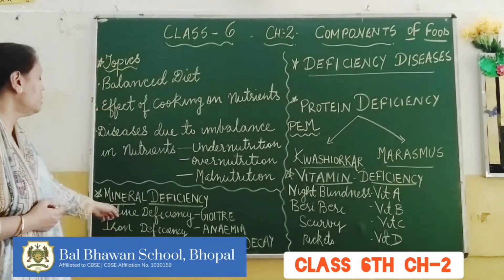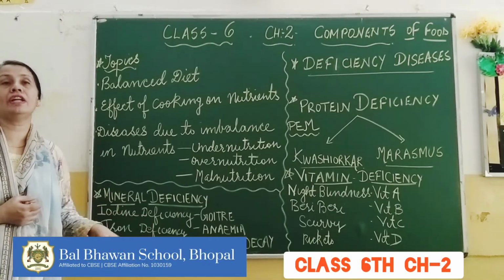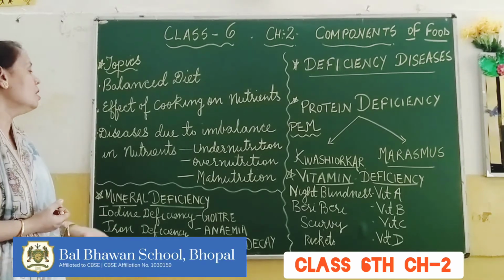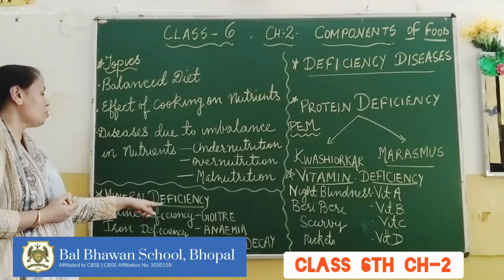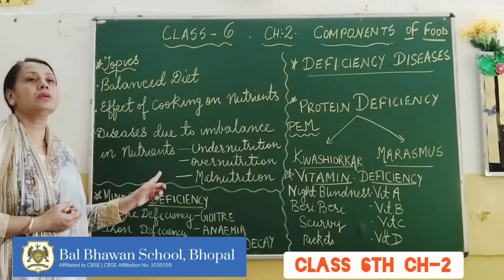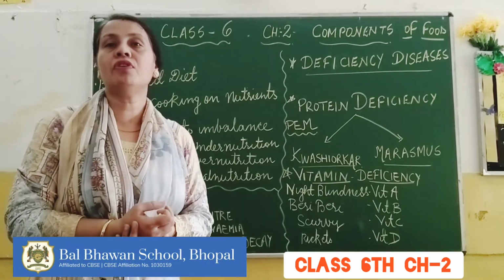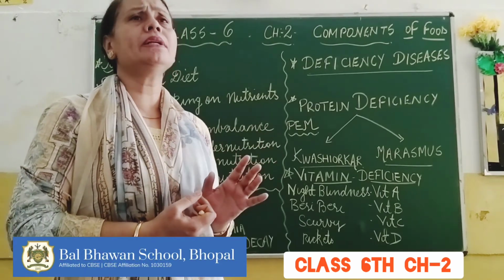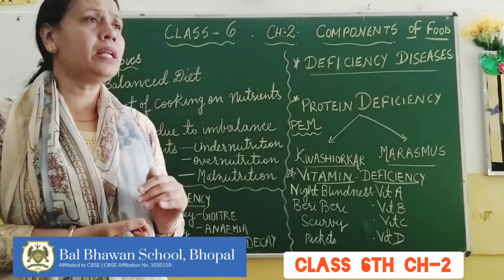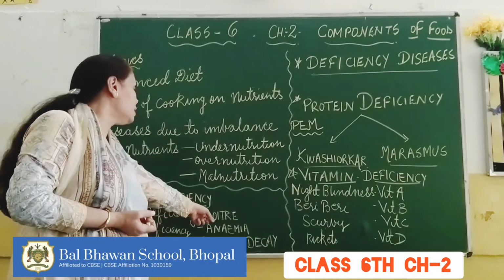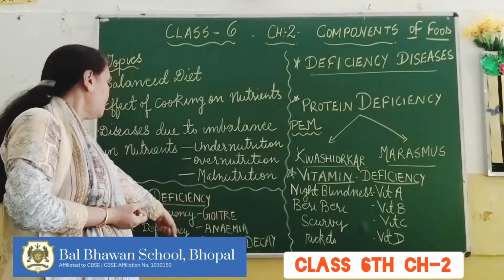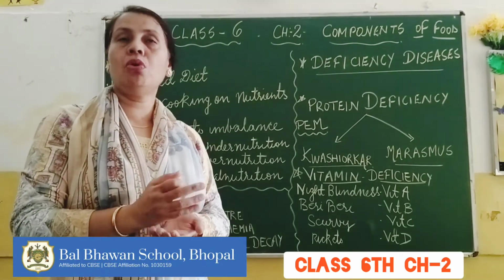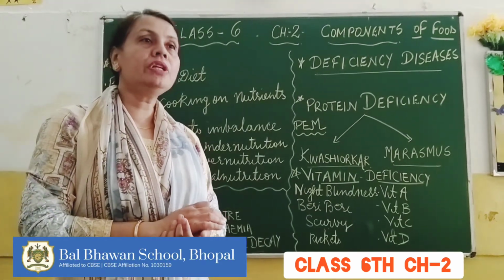Coming to the minerals, minerals are also protective foods, very important in a diet, though required in very small amounts, but that too is very important. One of the most important minerals we talk about is iodine. This iodine mineral is basically responsible for controlling the basic metabolism of a person. So if there is any imbalance in the metabolism, then the person suffers from a disease called goiter.